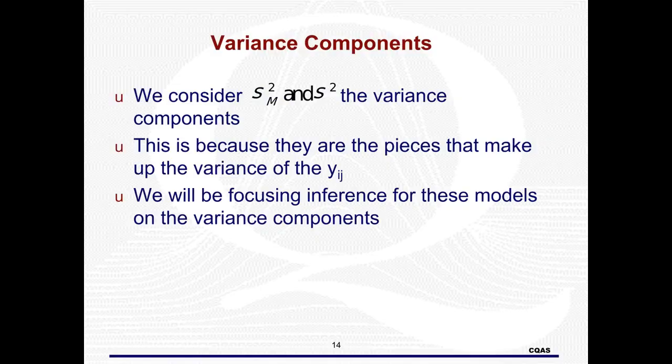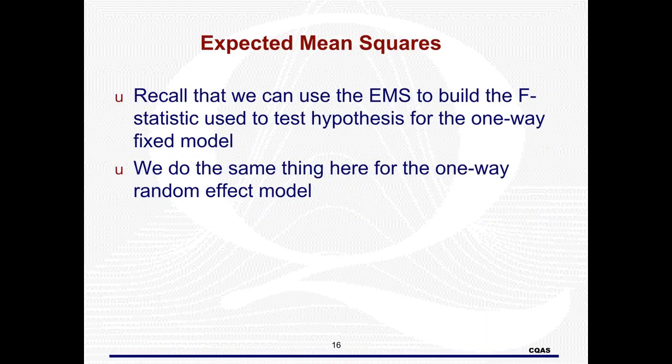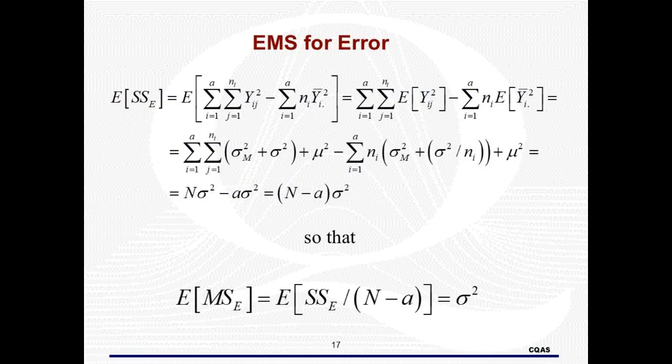Since we are not interested in specific levels of the treatment, we will estimate these variance components and make inference on them as we would for the means in the fixed effect case. Luckily for us, the estimate for the within variation is still the MSE. You should note that the MSE is not the estimate for the variance of the y's like it is in the fixed case. The EMS are more useful in the case of random effects. Of course, we have seen this result before in the fixed case.